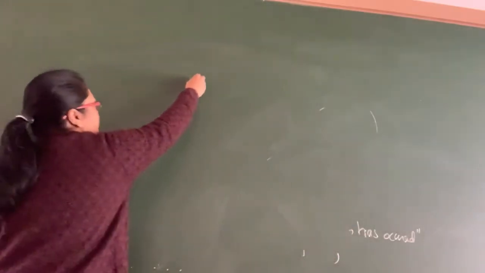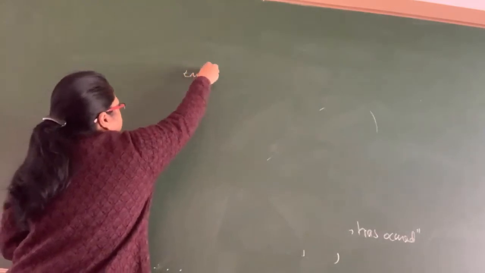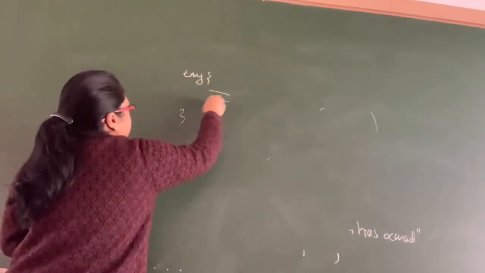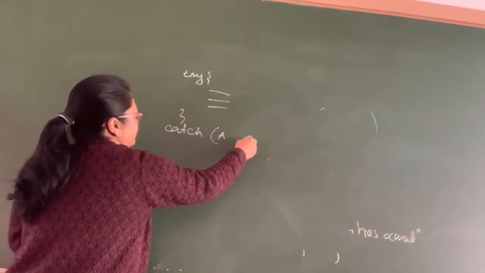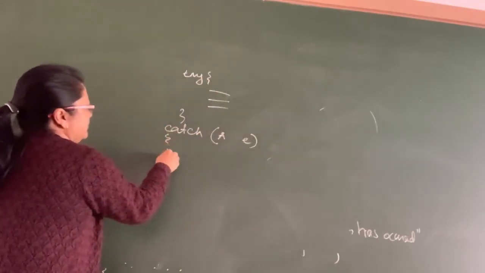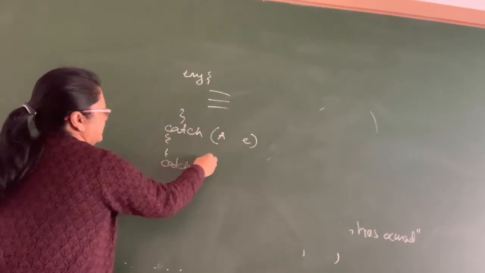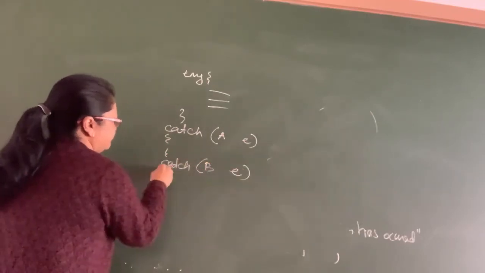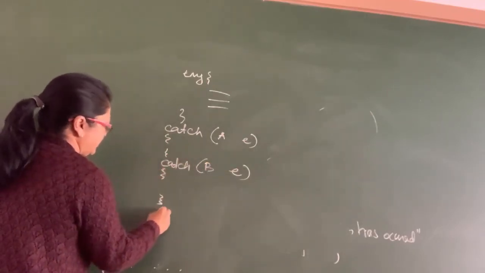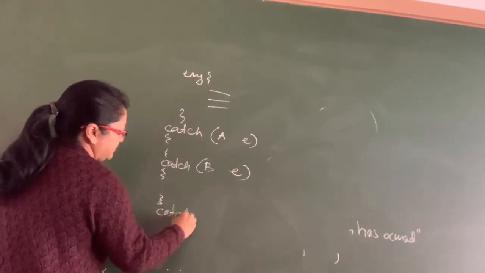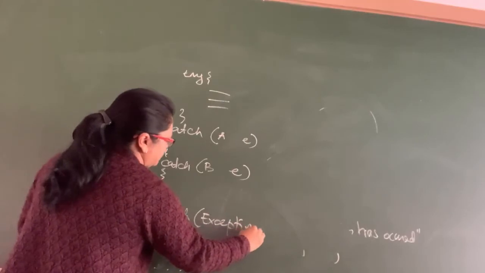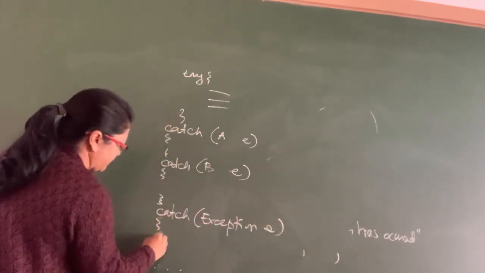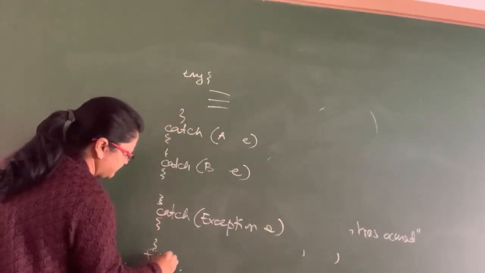So if I write it down like this, just look at the flow. Inside my try block, I have some statements. I am anticipating that exception A can occur, exception B can occur, and then I have put Exception, and then I put finally.